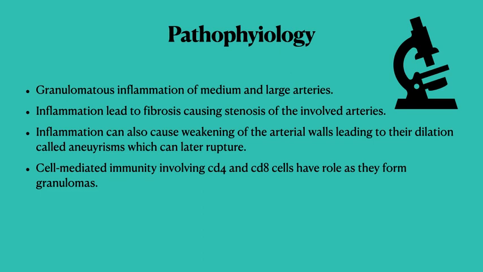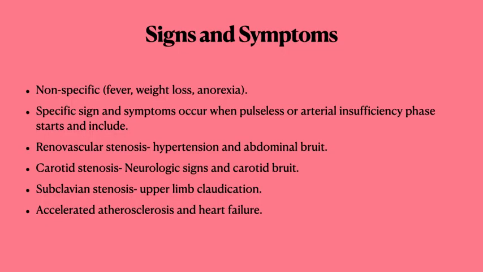Remember that these are just suggestive mechanisms. The main etiology is actually unknown, and that is the reason there is no cure for this condition. But you can say autoimmune has a role, and there is a granulomatous inflammation. We know at least this far: there is vasculitis, an inflammation of the medium and large arteries.